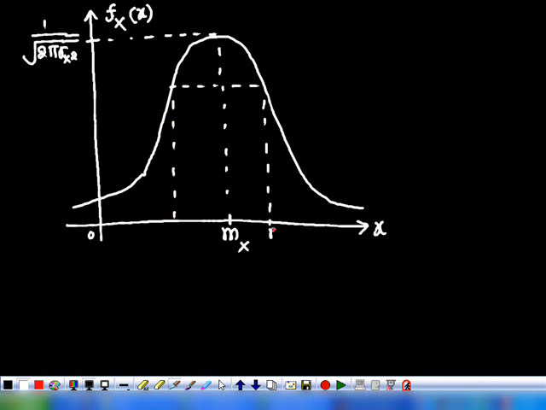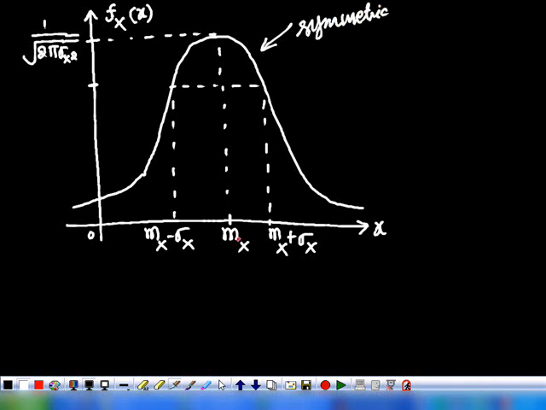Let this value be mx plus sigma x, and this value be mx minus sigma x. That is, I am moving away from the mx value. Mx plus sigma x is the next value of mx, and mx minus sigma x is the value before. So what is the value here? Here it is symmetric. From the shape of the function, it is very clear that it is symmetric with respect to mx.